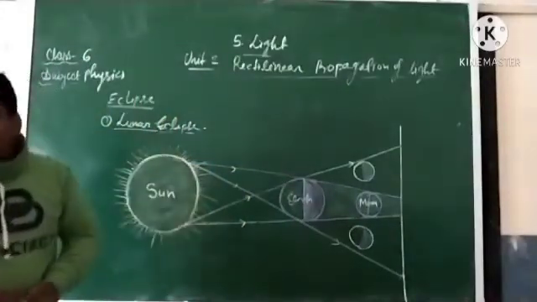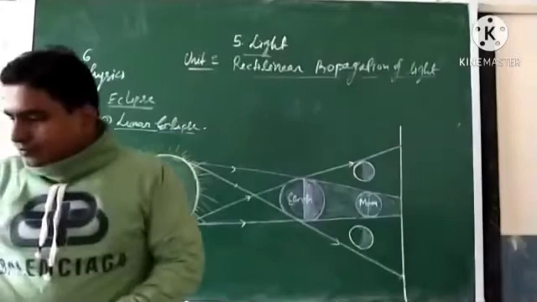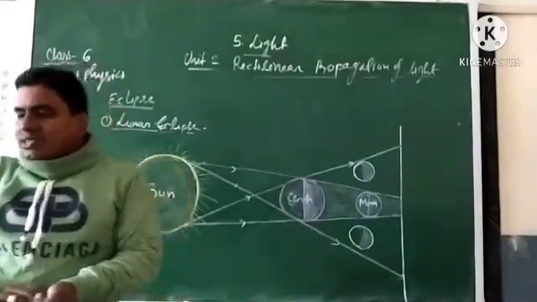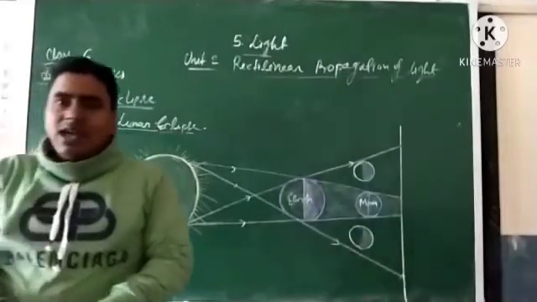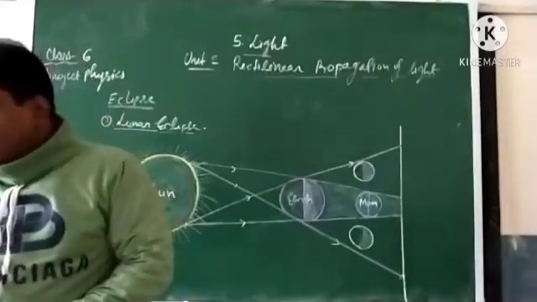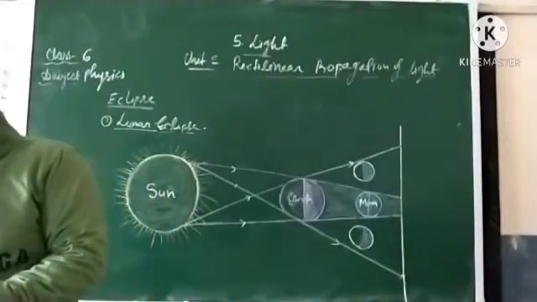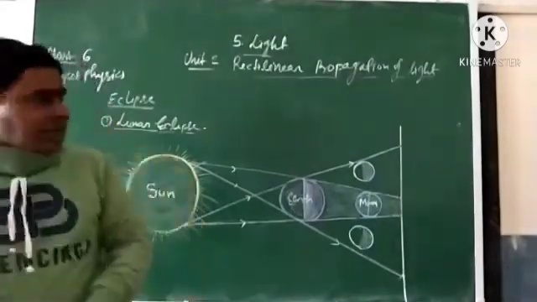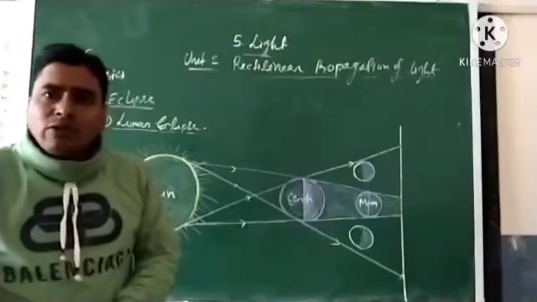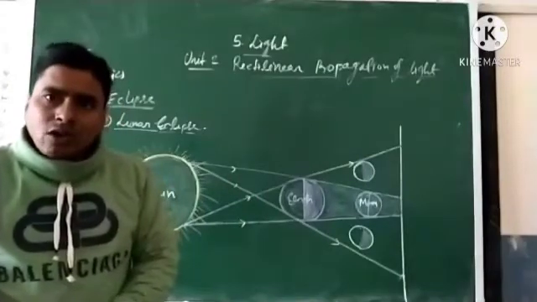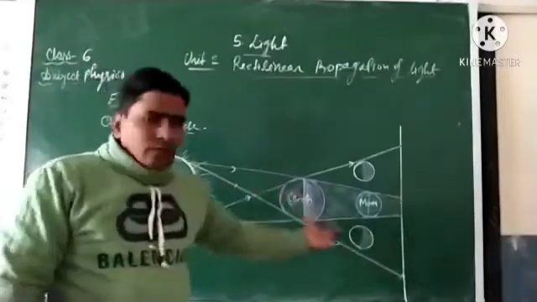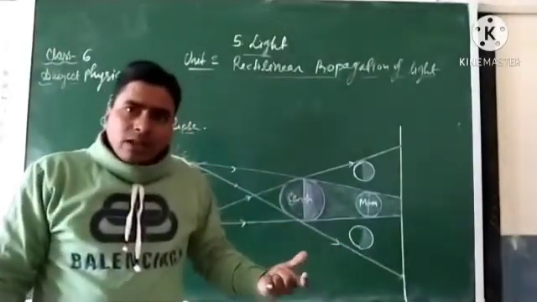Okay, this lunar eclipse. So we can say that at least once in a year, the shadow of the Earth can easily reach the Moon. Since the Moon is a non-luminous body, when the Earth comes in between the Moon and the Sun, what will happen?